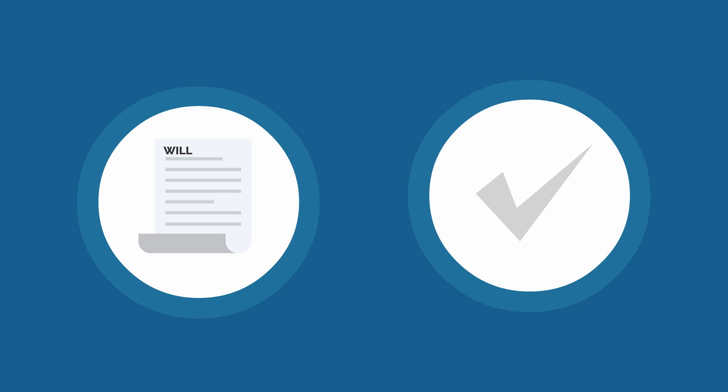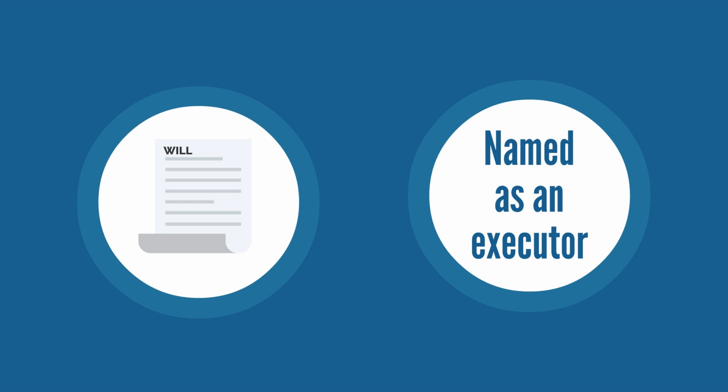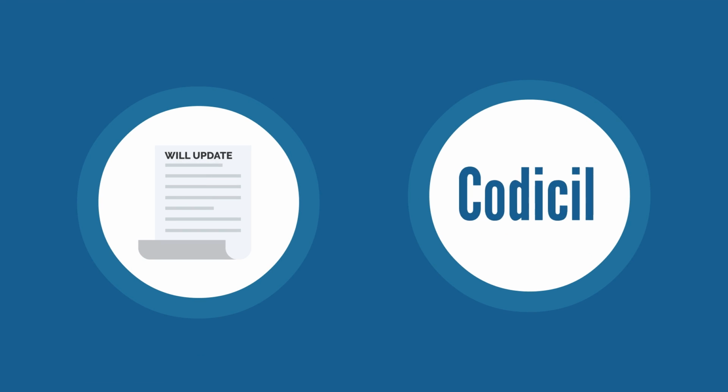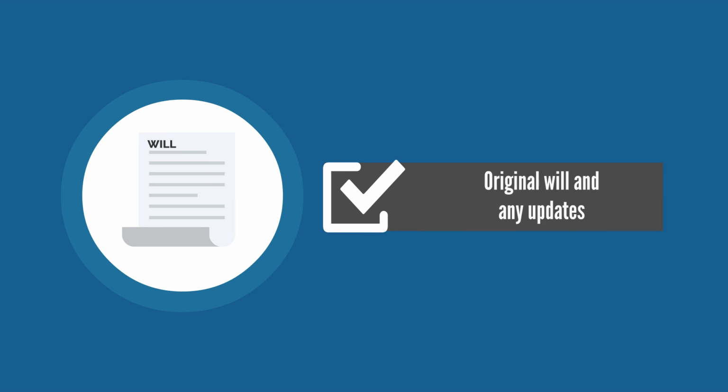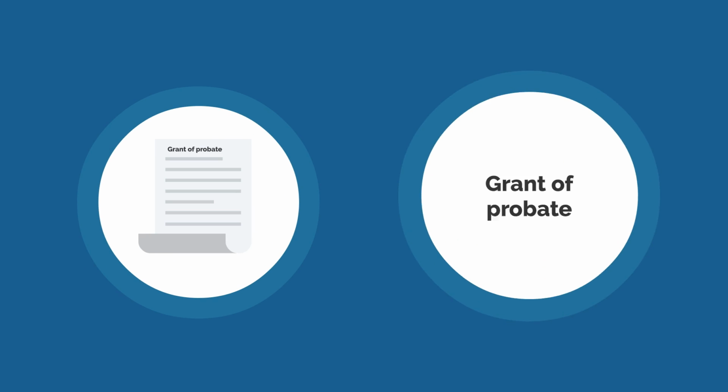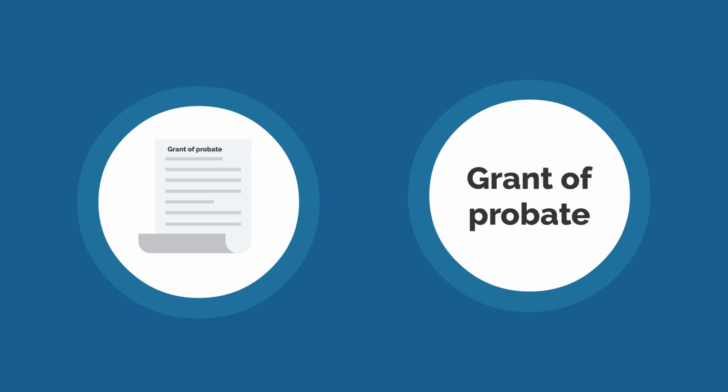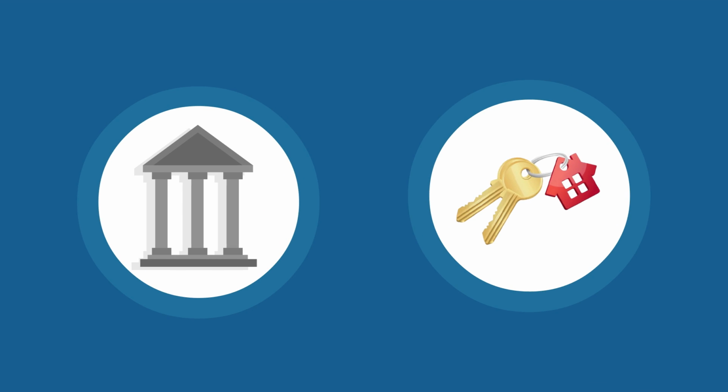You can apply for probate if you're named as an executor in the will or an update to it, known as a codicil. You'll need the original will and any updates. You'll get a document called a grant of probate that allows you to start dealing with the estate. Each organization has its own rules, so you'll need to contact each asset holder to find out if you need probate to get access to their assets. These could be banks or mortgage companies.